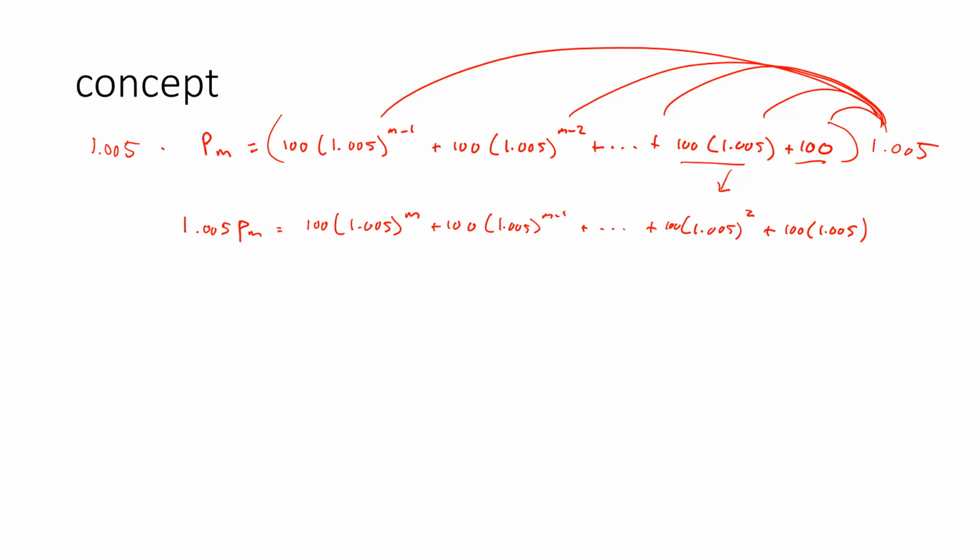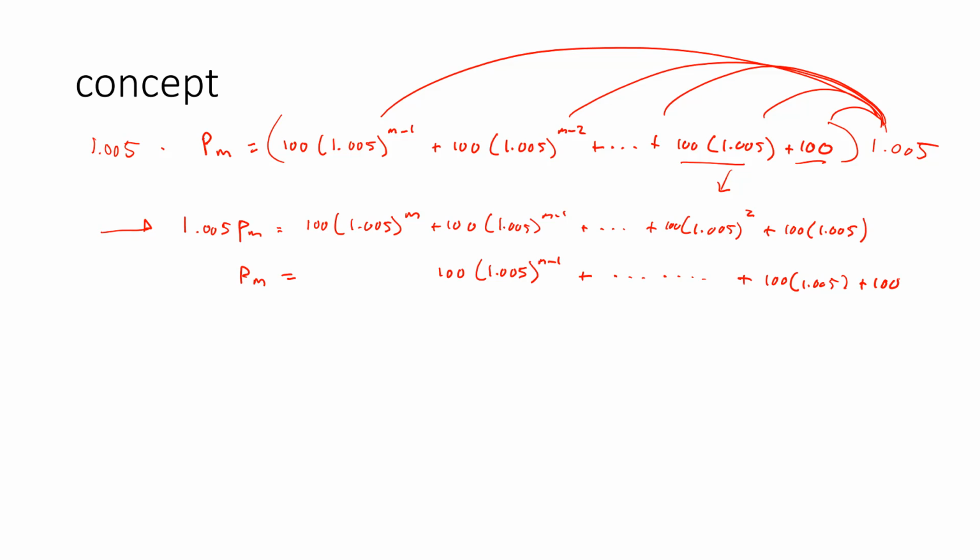And what we have here is essentially a system of equations. The first one being the one that we just found, the second one being the original one. P sub m is equal to, and I'm going to write it like this, kind of staggered, because this is the original formula that we came up with. And it goes all the way down to, let's just come over here so I can line it up correctly. 100 times 1.005, and then plus just the 100.